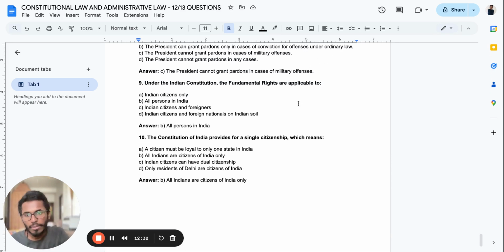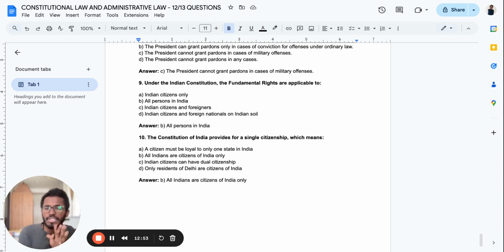Now, the last question which I would like to discuss for today is about the Constitution of India providing for a single citizenship, which means: option A, a citizen must be loyal to only one state in India; all citizens are citizens of India only; Indian citizens can have dual citizenship; only residents of Delhi are citizens of India. The answer is all citizens are citizens of India only.